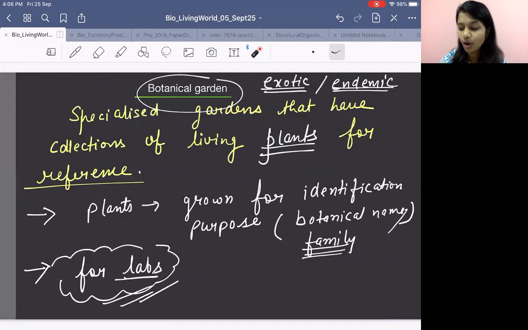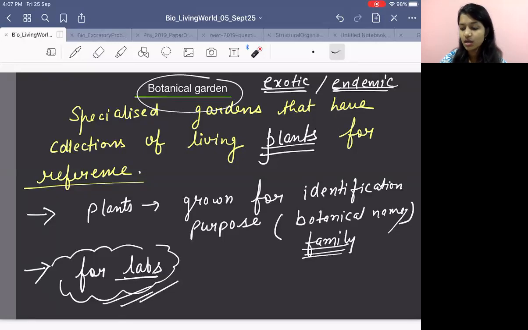Now next is what? Botanical garden. Very easy, nothing is there. So if you are a board student, CBSE board or a PU board or any board student, they might ask you the definition to write. So what will you be writing? You know that it is a taxonomical aid. है ना? It is helping us in classifying the organism. It is helping us in identifying the organism, right?